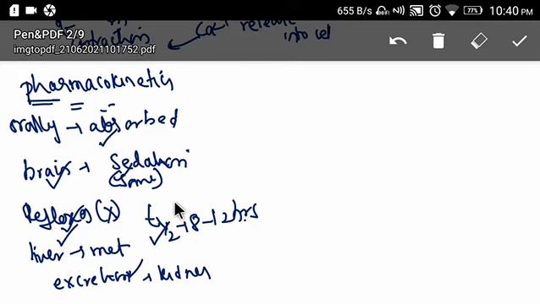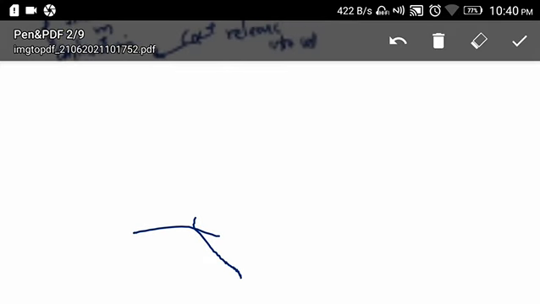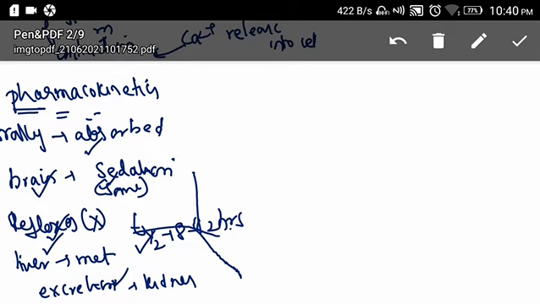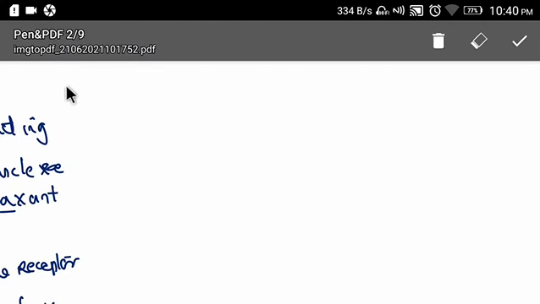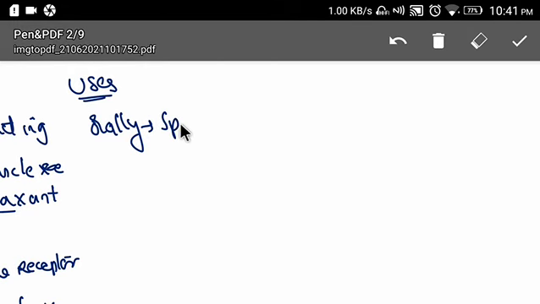Clear? Now let's see the uses of this drug. When you give this drug orally, it can be used for spastic paralysis.